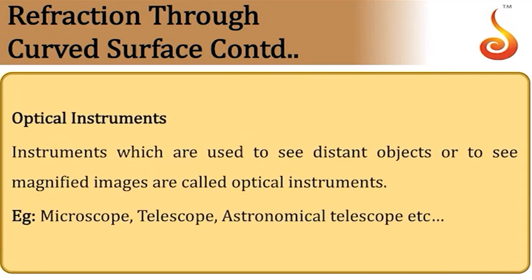So that is all about the lenses. Now moving to optical instruments. Optical instruments are the instruments which help us to see better. Sometimes they produce magnified images or sometimes they produce well resolved images. For that purpose, we make use of optical instruments. Remember, any optical instrument should be an additional aid to the eye. Without the eye, there is no meaning for an optical instrument. Examples are microscope, telescope, astronomical telescope, periscope, spectacles, etc.